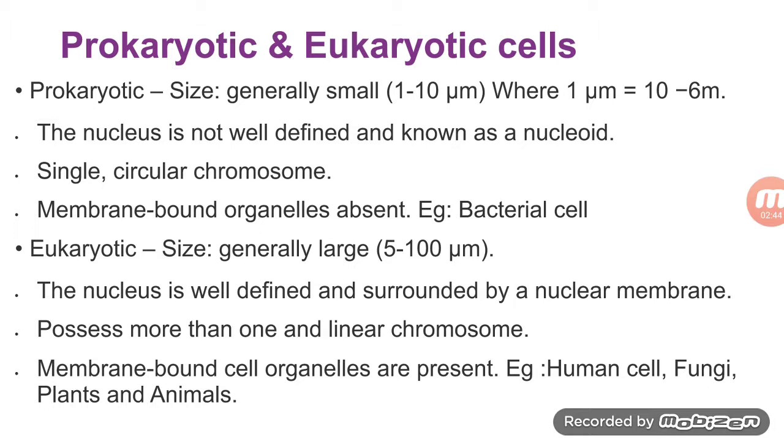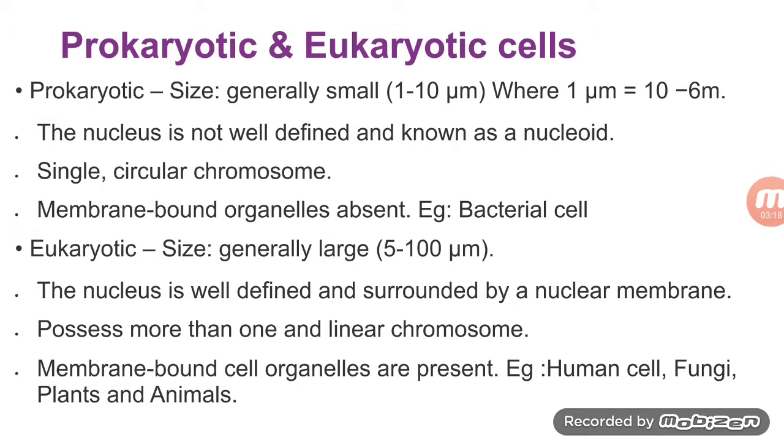The structure of nucleus differs in bacteria and all other organisms. In bacteria, the nucleus is not well organized. The nuclear material is not surrounded by a nuclear membrane. Such cells which lack a nuclear membrane are called prokaryotic cells. Pro means before and karyon means nucleus. The organisms with prokaryotic cells are called prokaryotes. Bacteria and blue-green algae are called prokaryotes.